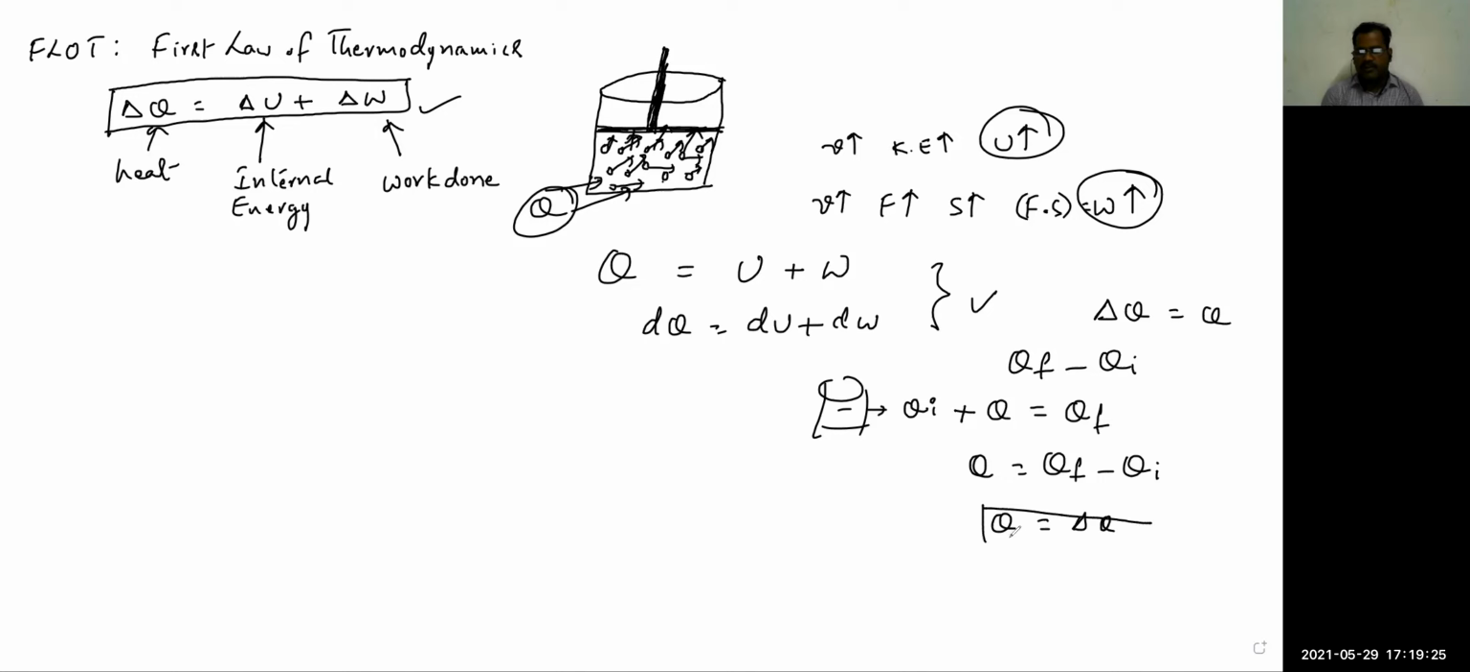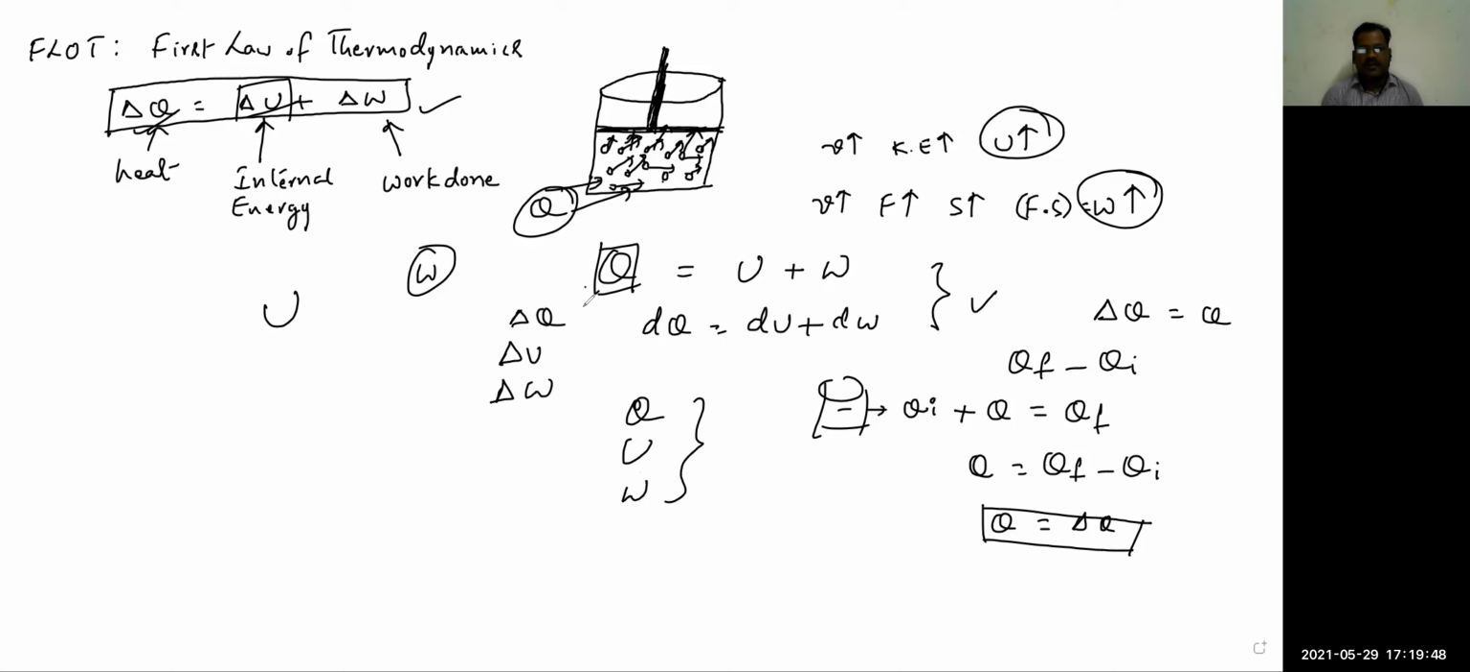So in this way, this is the terminology used in thermodynamics. Whenever I say delta Q, that is nothing but Q, heat supplied, or delta U means U, change in the internal energy of the system, and W, work done by the system. You can indicate with delta U, delta W, delta Q like this, or you can say directly Q, U, W. Both have the same meaning. So we can use the terminology as per our convenience. Fine. So this is the first law of thermodynamics.